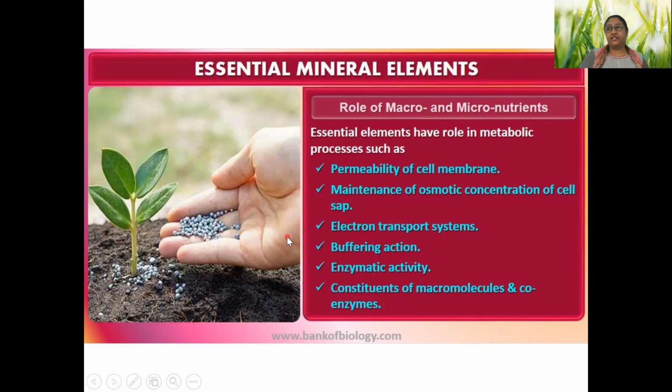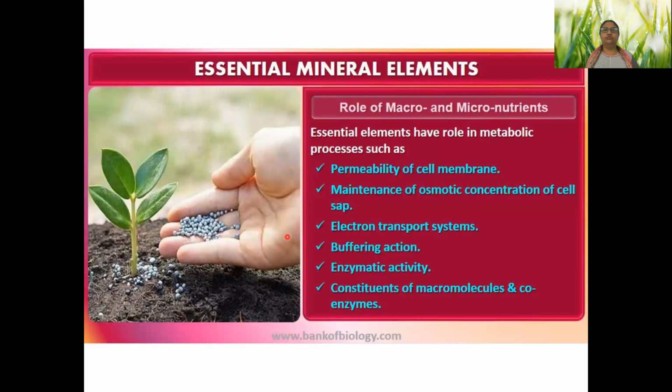Next is buffering action. This is something very, very important. We eat so many types of food, we drink water, we drink so many things. But in our body, the pH of blood is always maintained because blood is a very good buffer. Do you know what a buffer is? Chapter number 7, chemistry grade 11. Not done. So when you study, you will come to know in detail.